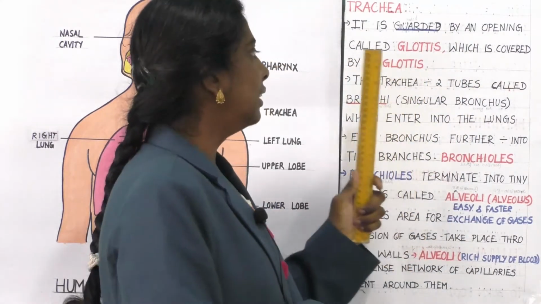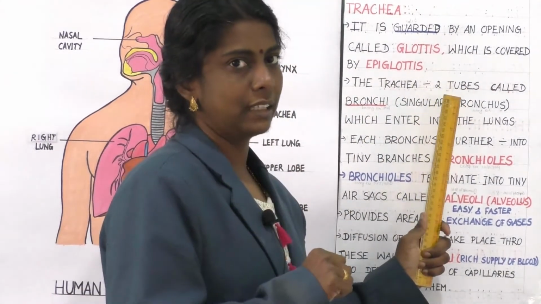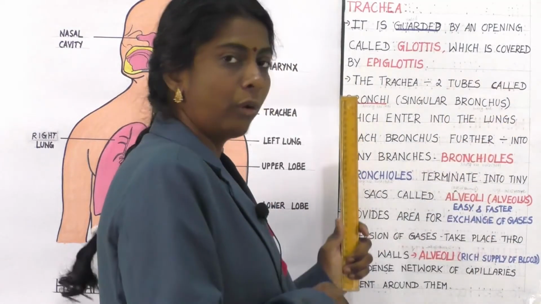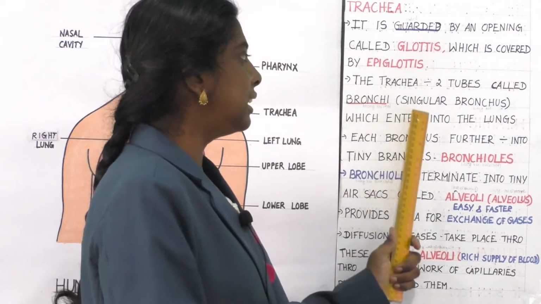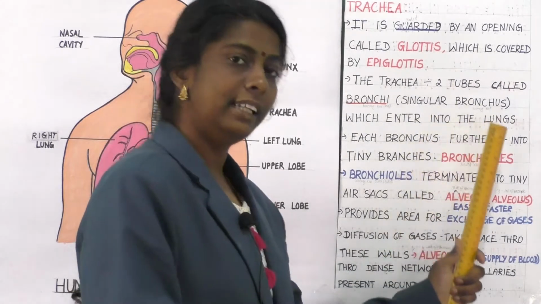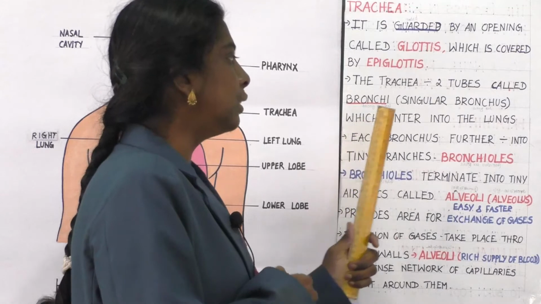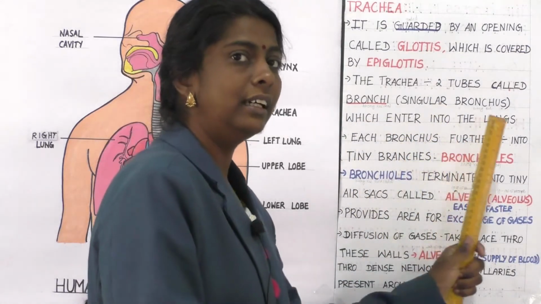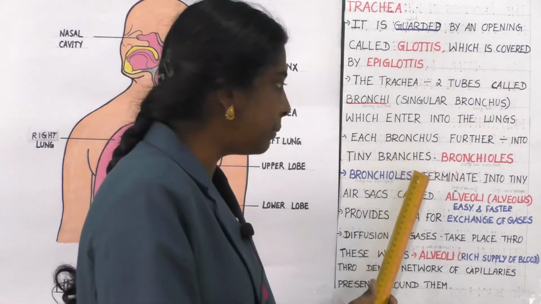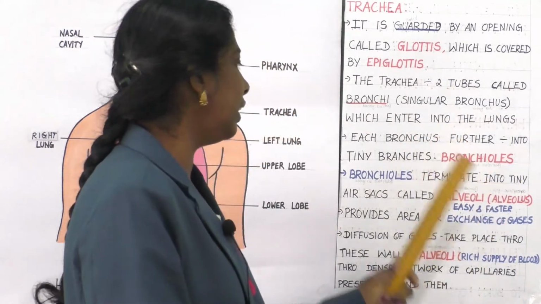Clear? Then, the trachea is further divided into two tubes called bronchi, singular bronchus, which enter into the lungs. Each bronchus is further divided into tiny branches said to be bronchioles. What is that? Bronchioles.